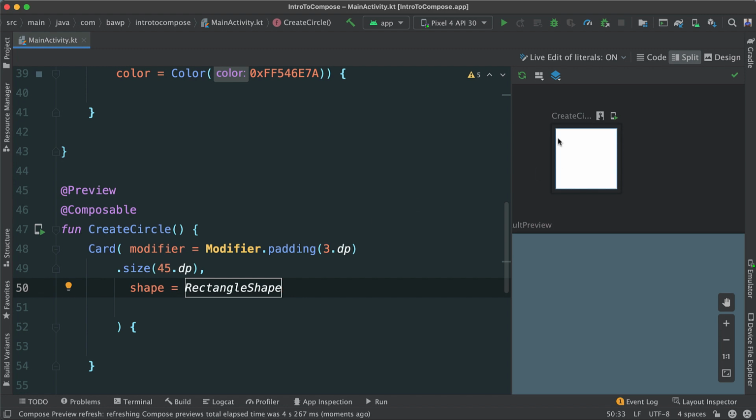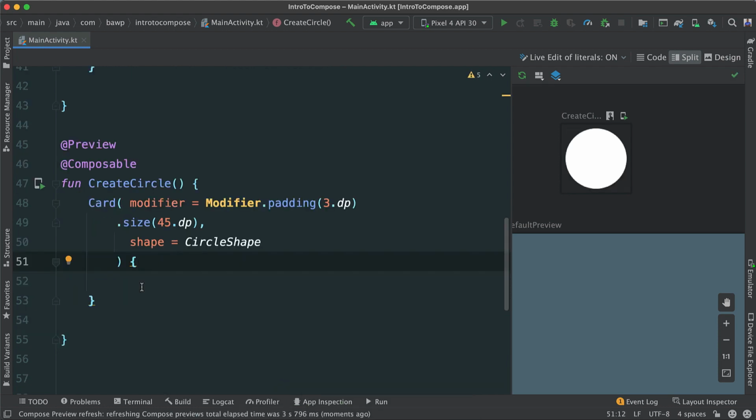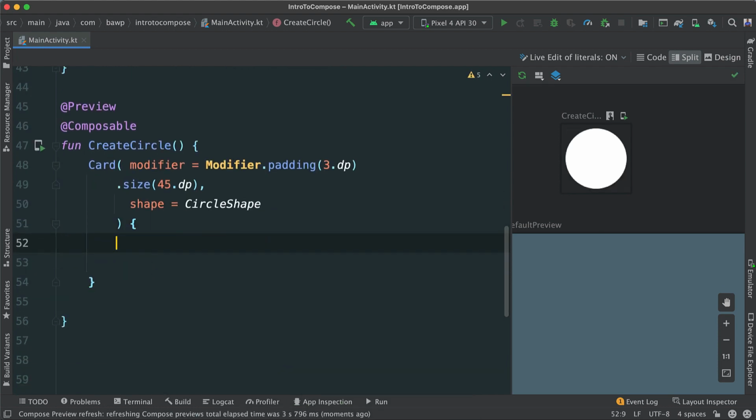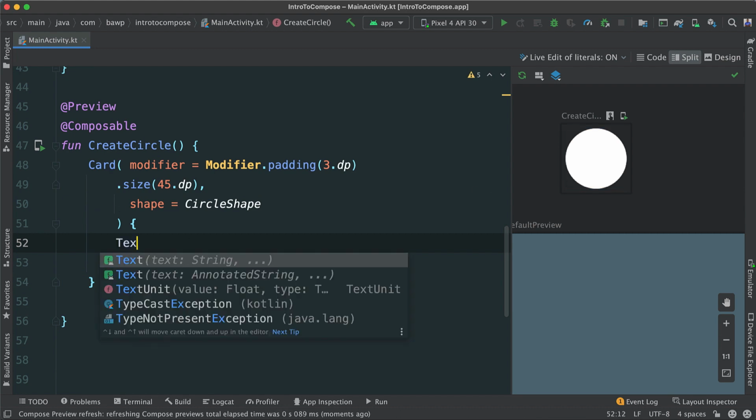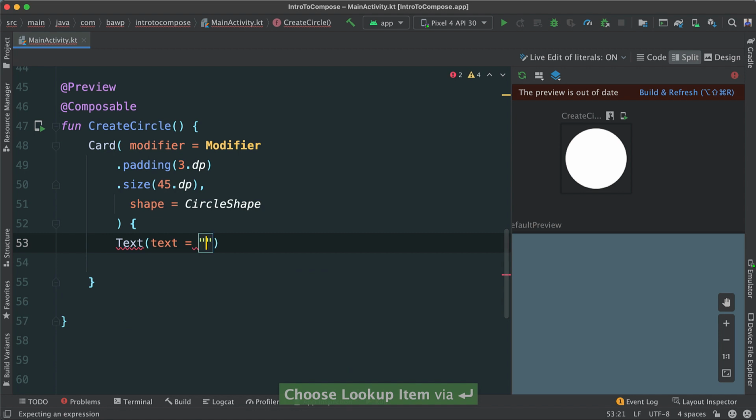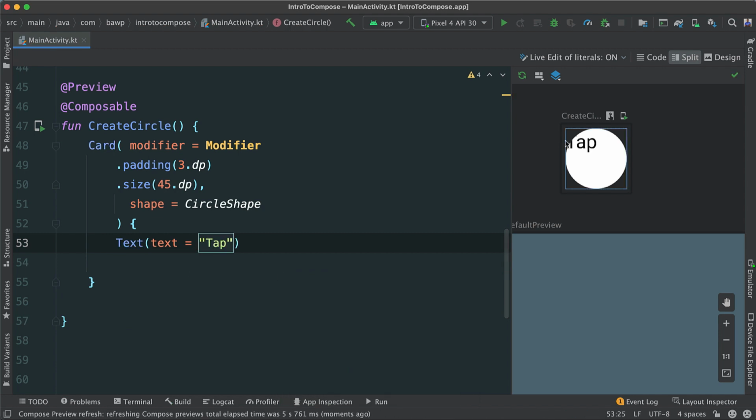That's why we have a square. Okay, very well. So let's go back to circle, what we had before. So inside of our trailing lambda here, that means we can add the contents that we want to see inside of our card. So in this case, I can say text like this and say tap like that. Let's refresh. And you can see we have tap showing there.